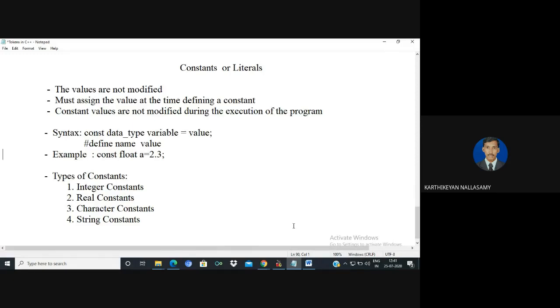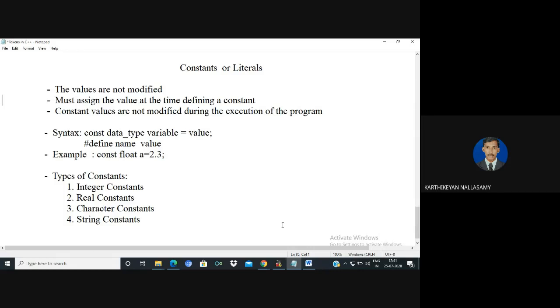A constant is also stored in memory, but the value of a constant cannot be changed. The values are not modified, so it is called a constant. Once you create a constant, it must be assigned some initial value, and that particular value cannot be changed. If the user tries to change the value of the constant, the compiler automatically throws an error message.